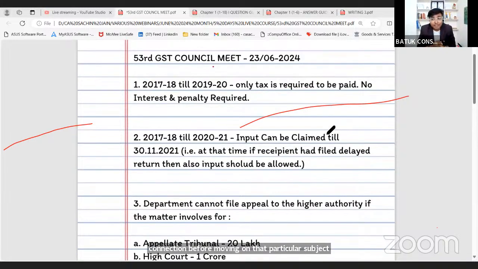The first point, which is very relevant and important, and which is the need of trade and industry: if there is any issue or litigation related to financial year 17-18 till financial year 19-20, and the matter is covered under section 73 of the CGST Act, that means no fraud, no willful misstatement, no suppression of fact, in that case the government has announced an amnesty scheme, and through that scheme there is no requirement to pay any interest or penalty. You just need to pay the tax, and as soon as you pay the tax figure, your liability, your demand, will be waived off.